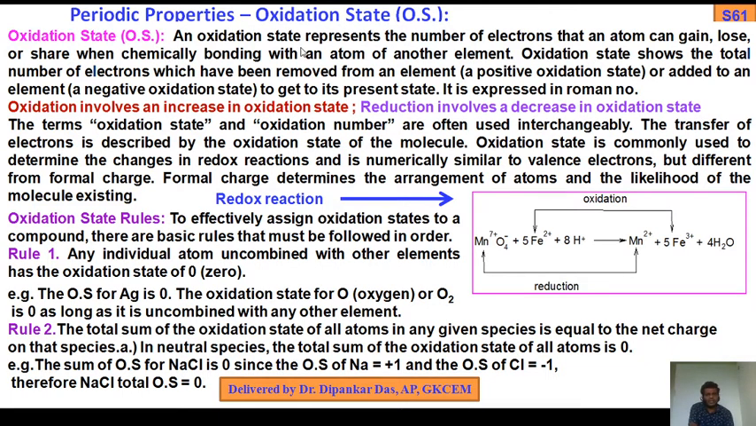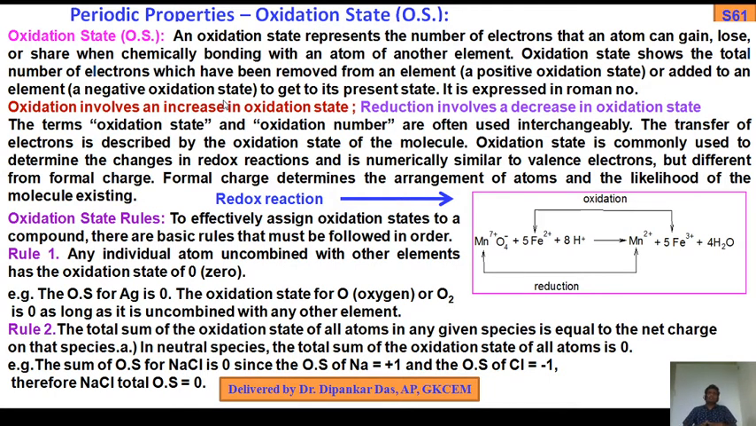An oxidation state represents the number of electrons that an atom can gain or lose or share when chemically bonding with an atom of another element. Oxidation state shows the total number of electrons which have been removed from an element, a positive oxidation state, or added to an element.